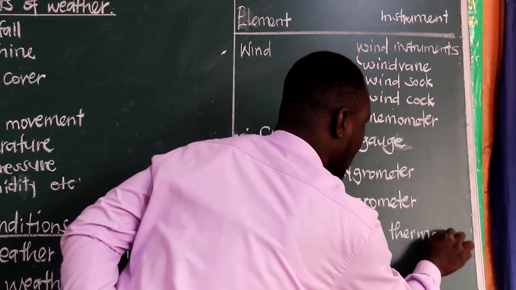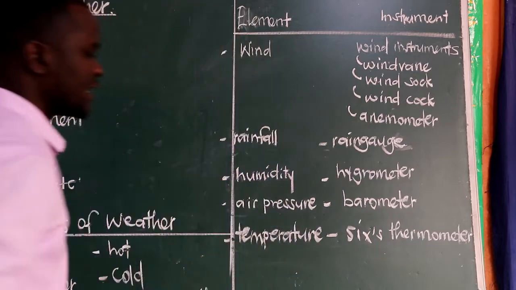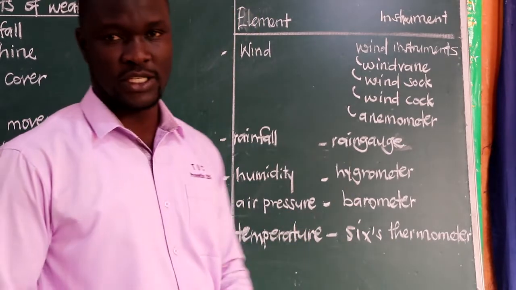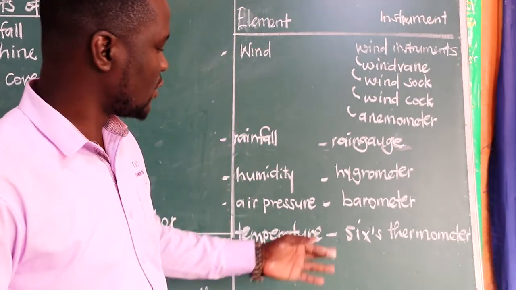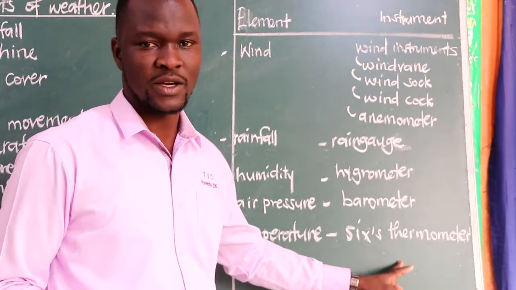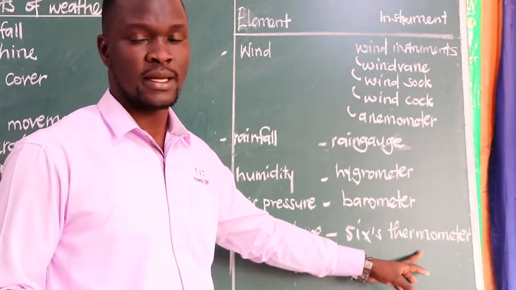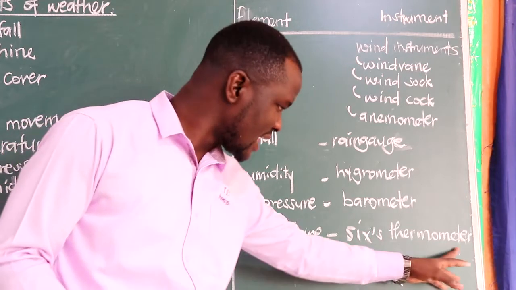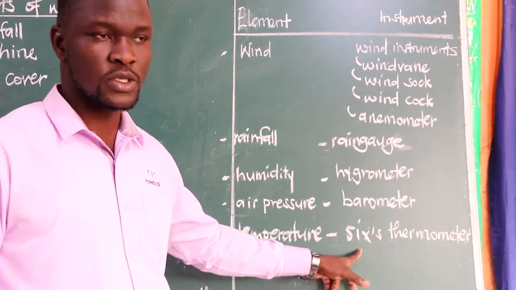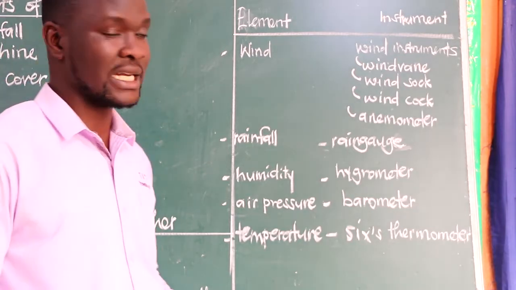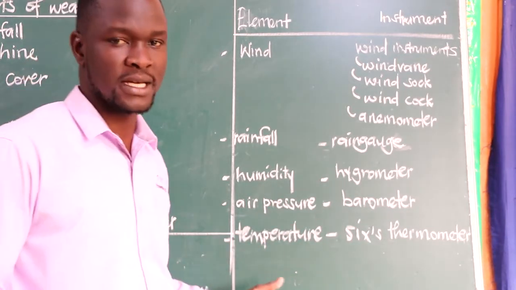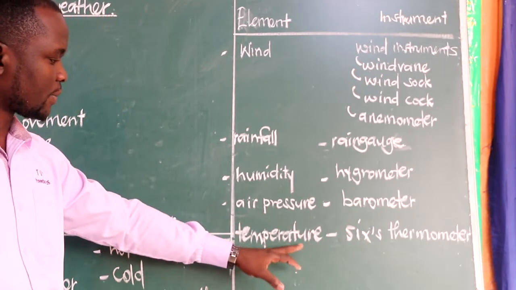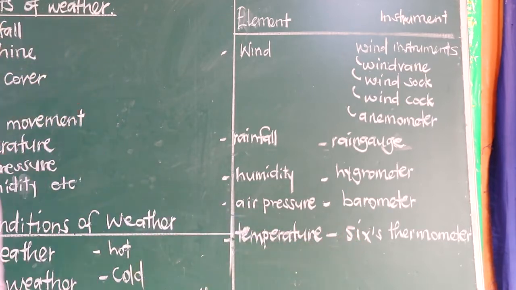Thermometer. We need to be very specific. We can't simply say thermometer because here we are looking at a weather station. We are looking at meteorology. And when we are talking of that, we need to be specific. Which thermometer? This is the one we call minimum and maximum thermometer. But if you just write there, thermometer, someone will cross you. Because we also have the other thermometers which are used in clinics, used in hospitals. So you need to be specific that here we are looking at meteorology, weather issues. So the thermometer there is that sixth thermometer.